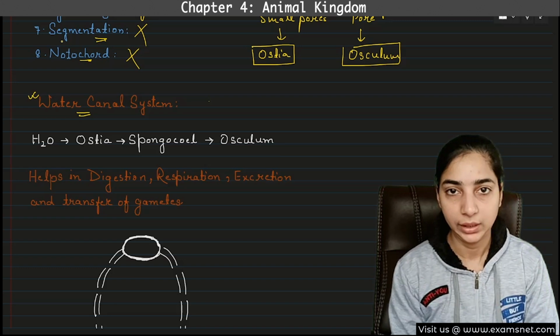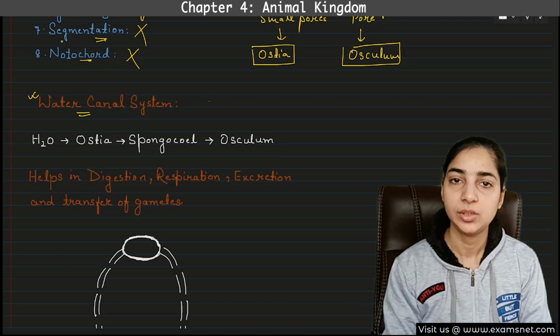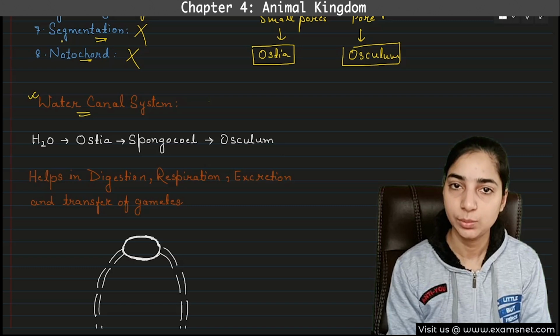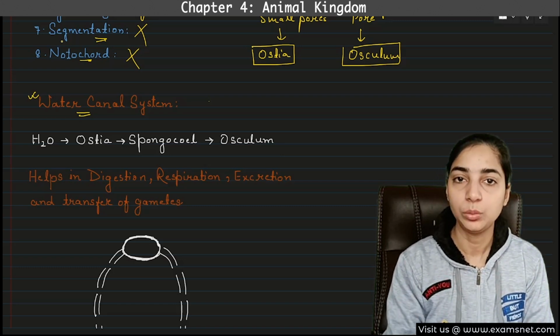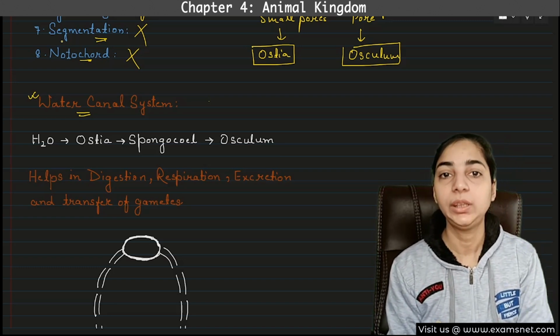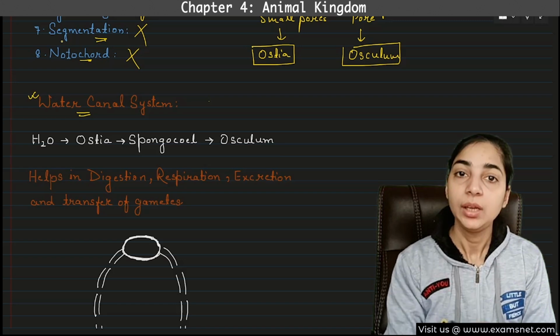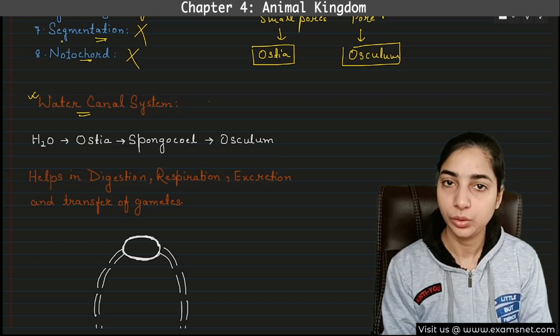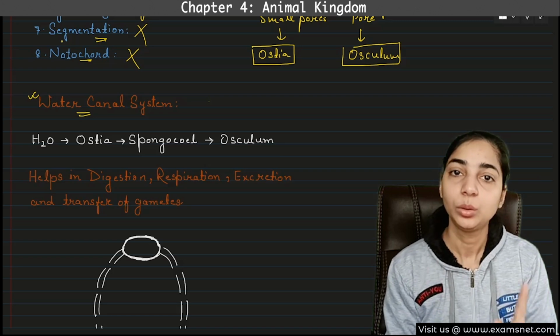They are all aquatic, no doubt. So all the processes such as digestion, excretion, respiration, all will be taking place through water only. They cannot move outside the water, so everything will take place with the help of water. Even in case of digestion, they have to take the nutrition through food. So how will the food move inside the body? Through water.